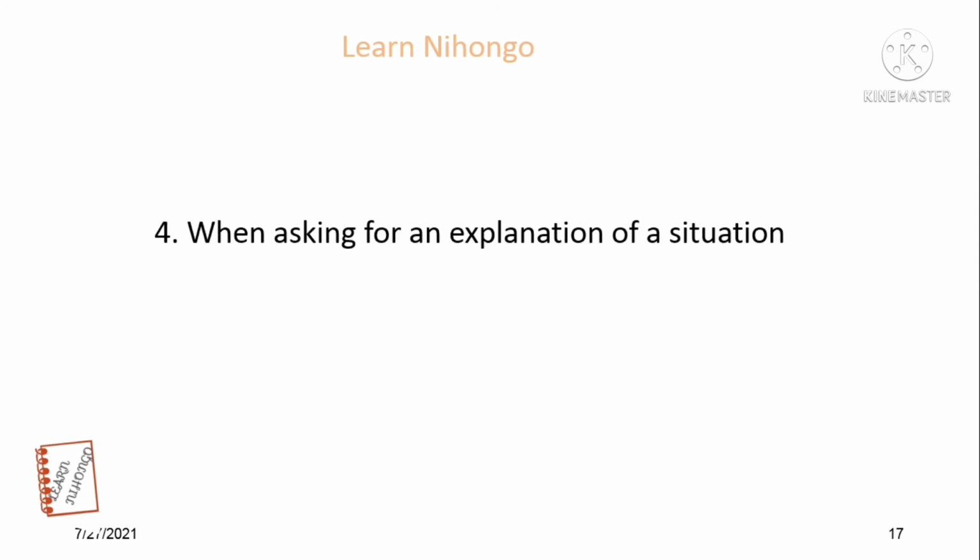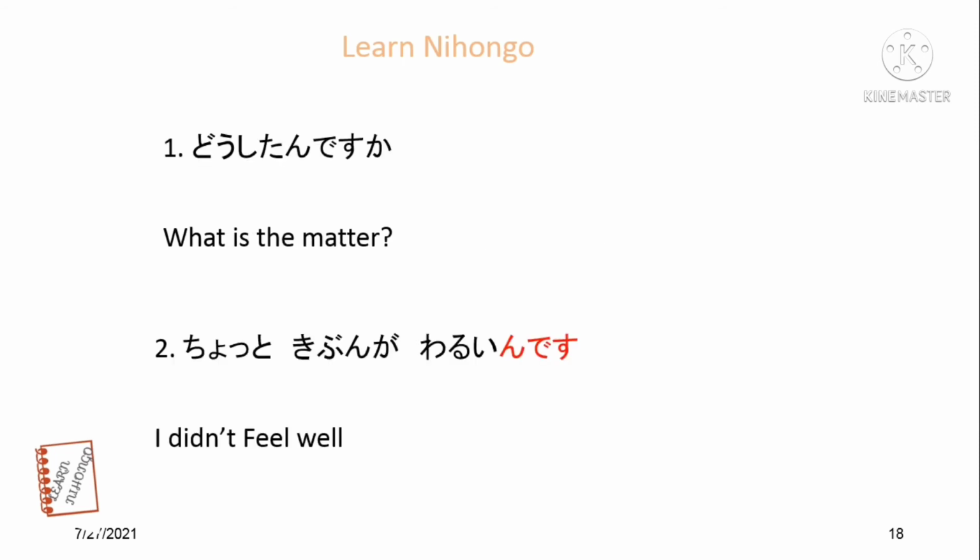Fourth one, when asking for an explanation of a situation, you can also use this form. Doshita n desu ka? What is the matter? Chotto kibun ga warui n desu. I did not feel well.